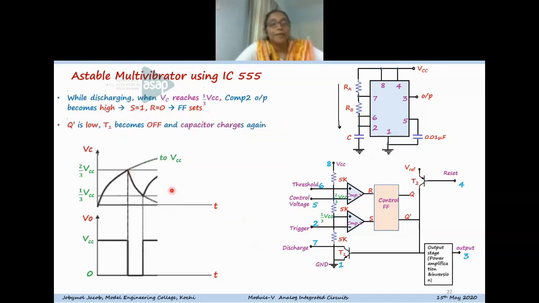Now, while discharging, when VC reaches 1/3 VCC, see what happens when the capacitor voltage crosses 1/3 VCC. The trigger 2 input is less than 1/3 VCC here. That is, the non-inverting terminal voltage is higher than the inverting terminal voltage, and comparator 2 output becomes 1. So S equal to 1 and R equal to 0. So the flip-flop will be in set condition.